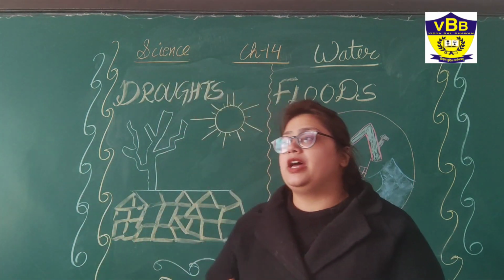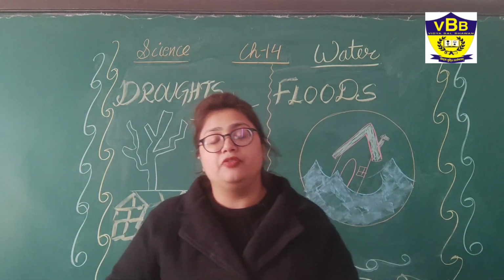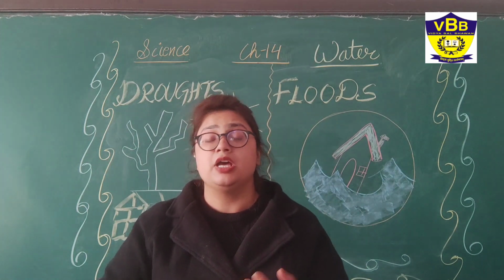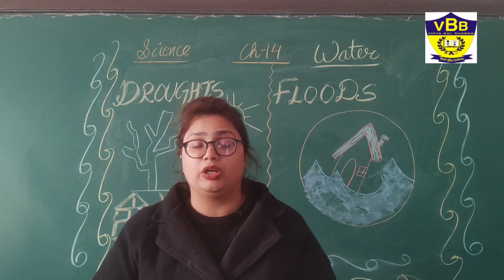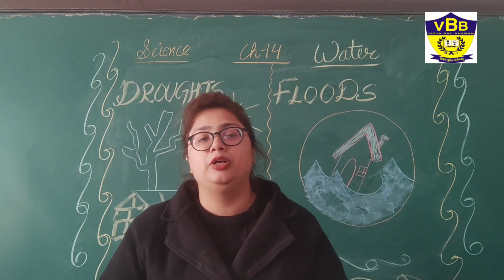See, if there is a drought in any area, there is no water, and we all know that water is required. We have already studied the various needs and necessities of water. So if there is no water, the plants will not be able to grow.